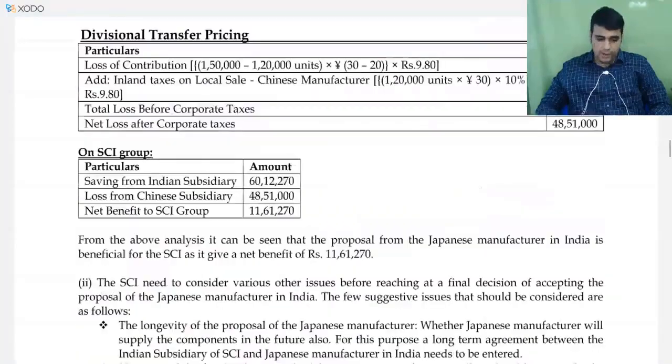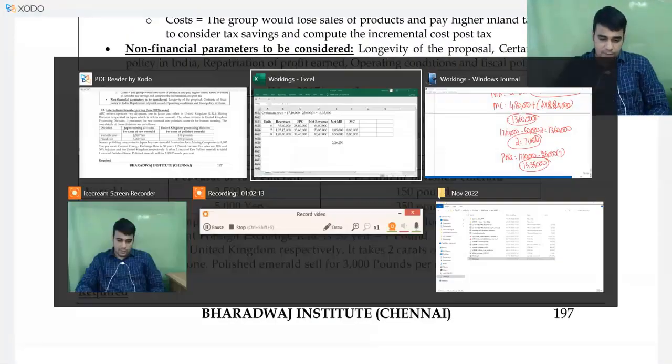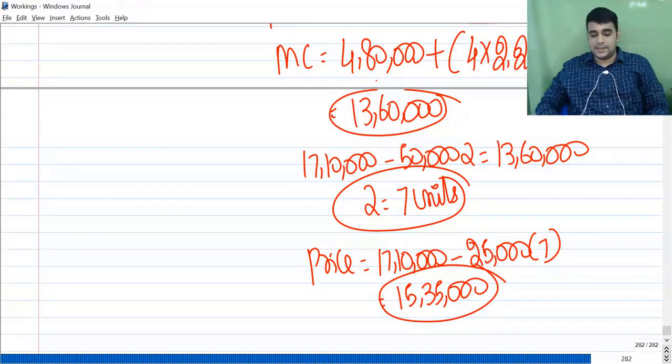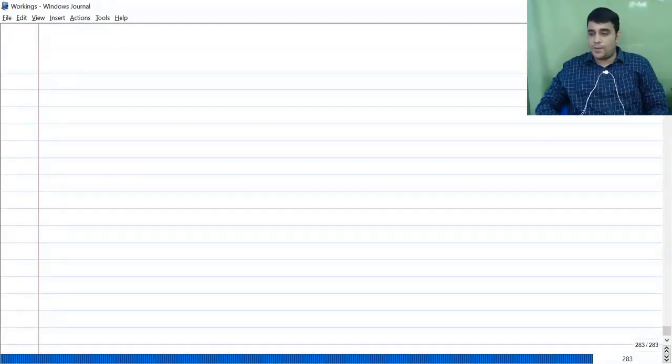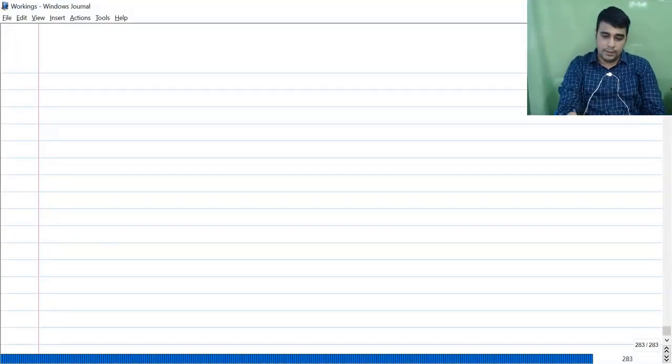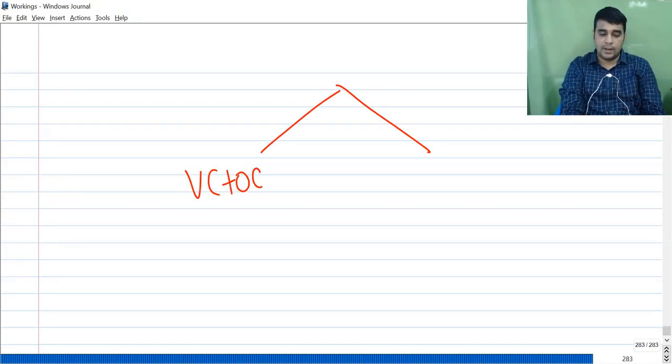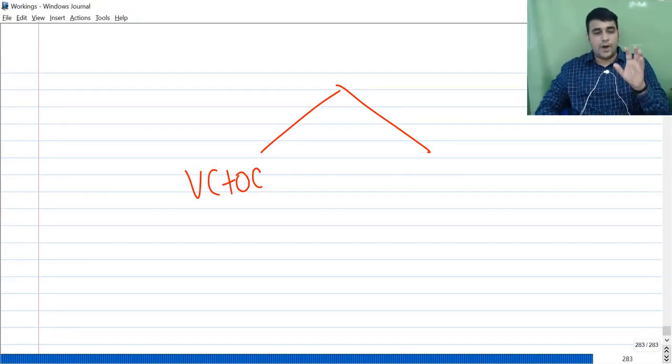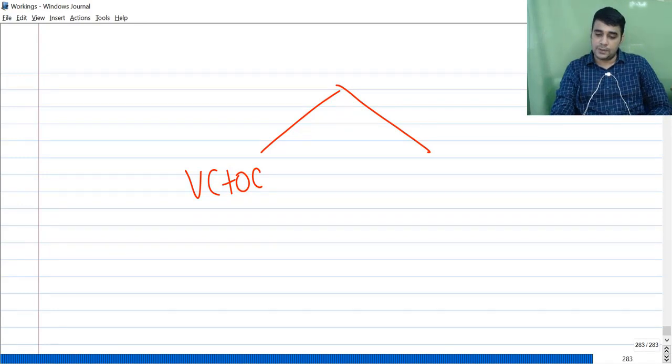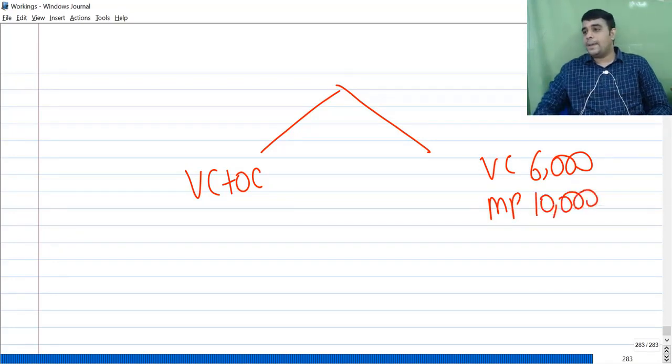Now I get into international transfer pricing. Now when you do international transfer pricing, listen, this is just more for understanding. In problem solving, this area may or may not come. I fix my minimum transfer price, variable cost plus opportunity cost. For the time being, understand there is no opportunity cost. Let's assume a company produces a product and cost is 6,000, market price is 10,000.